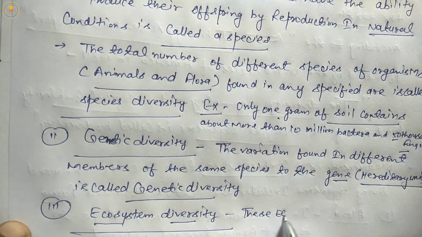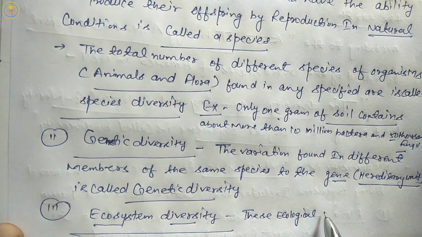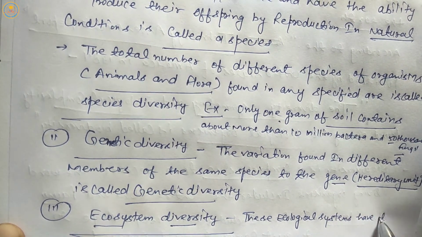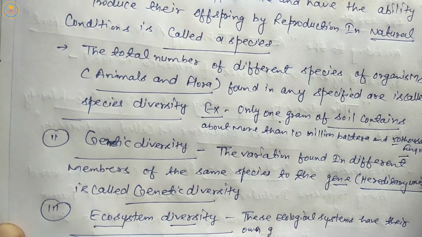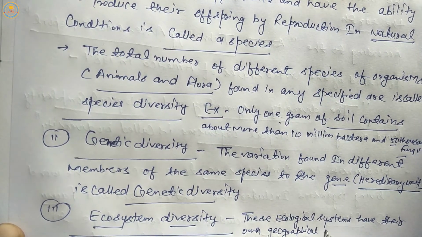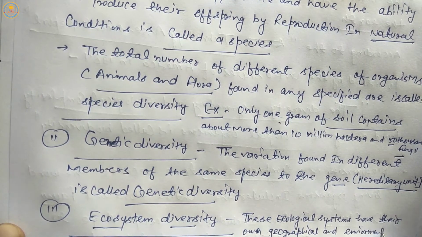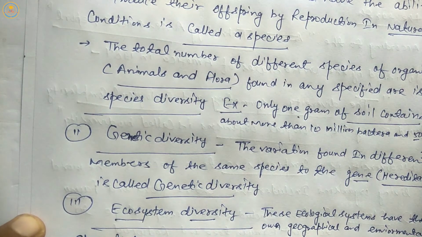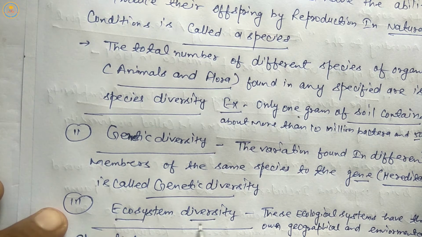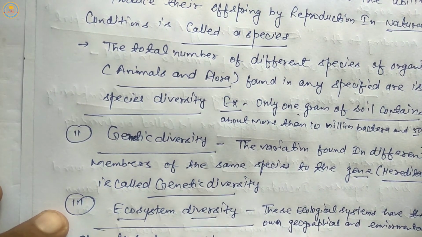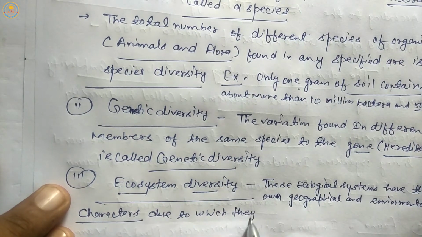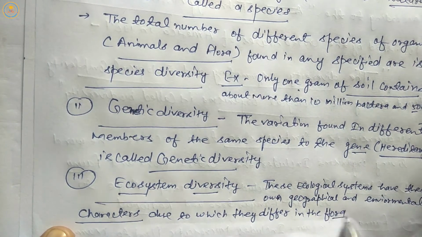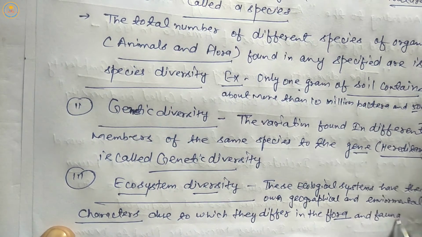These ecological systems have their own geographical and environmental, it means physical characters like temperature, pressure, air, due to which they differ in the flora, it means all plants, and fauna, it means all animals.